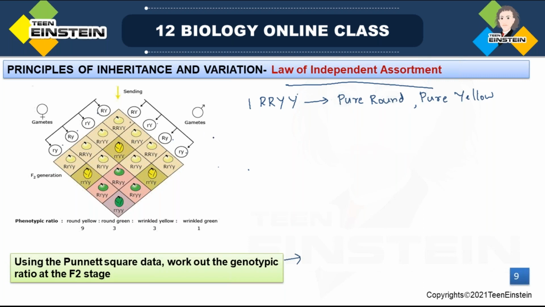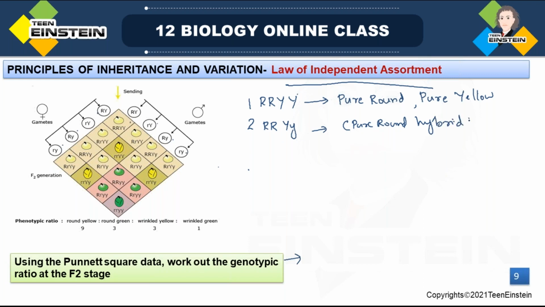Next, another type you can see. In this you can see 2 capital R and capital Y, small y. Like this you can see 2 combinations. These are pure round, but this yellow is in hybrid condition, right?